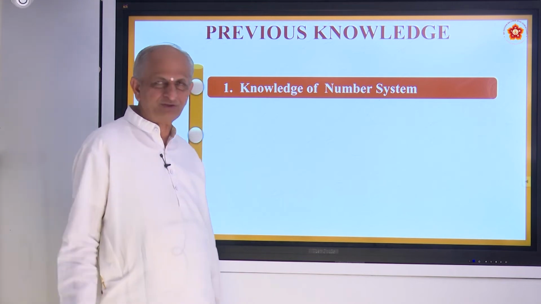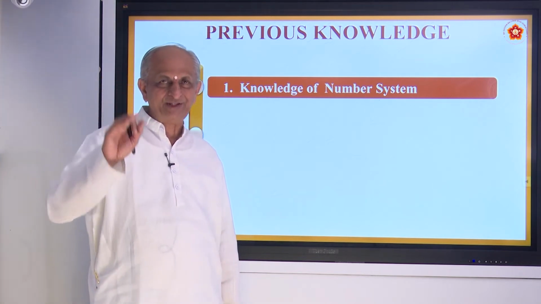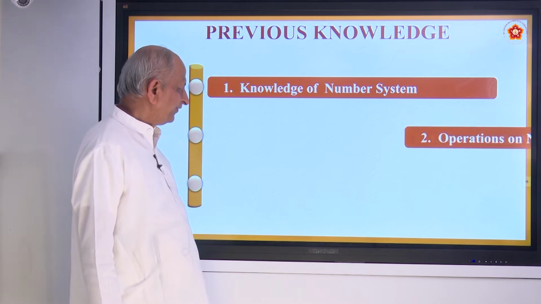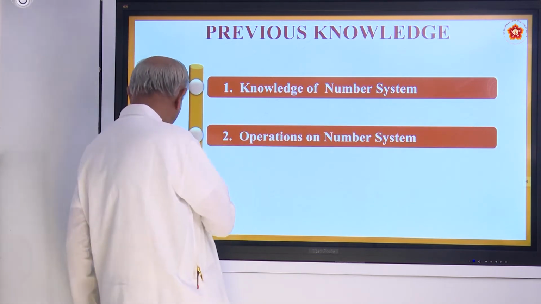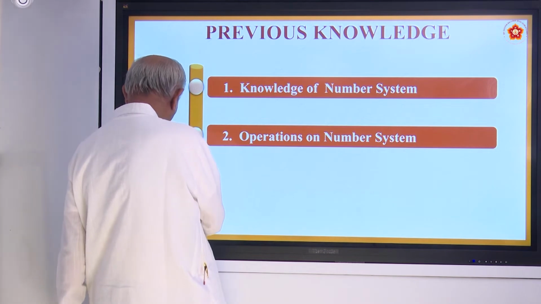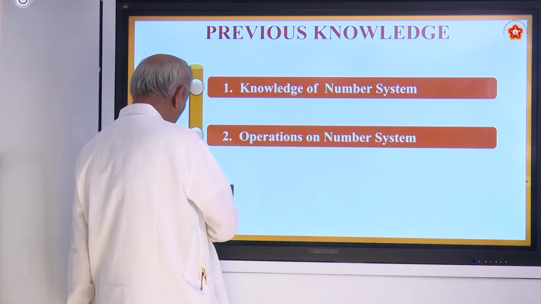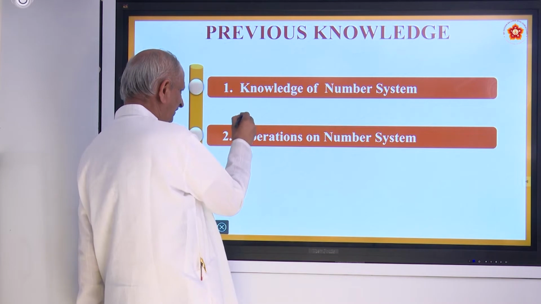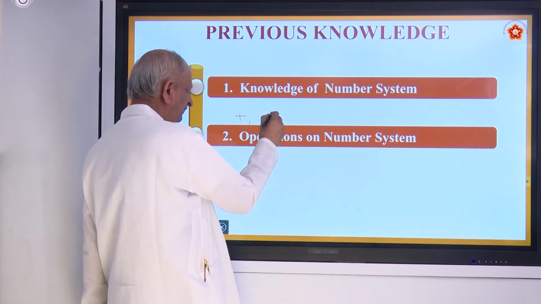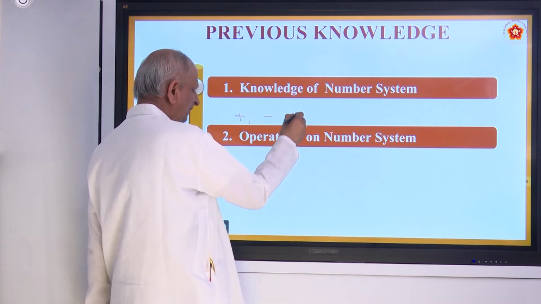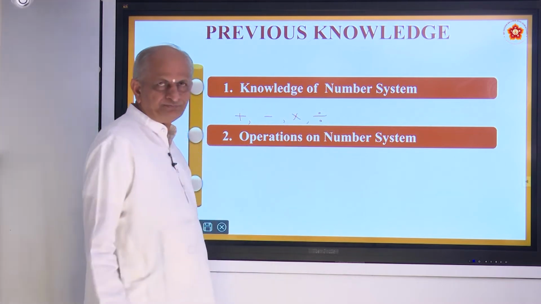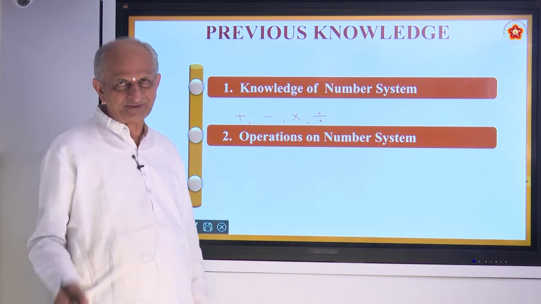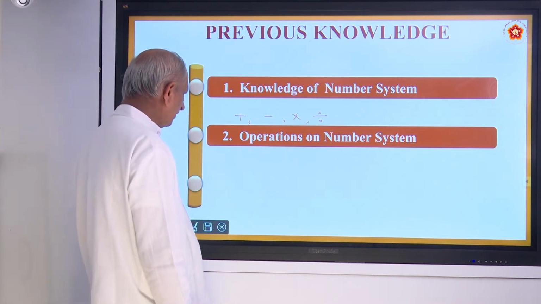You are already introduced. I think all of you know the basic operations. What are the basic operations of the number system? I think I need not tell; you are studying from class 1. Basic operations are addition, subtraction, multiplication and division. You already studied in your previous classes how these operations are done.